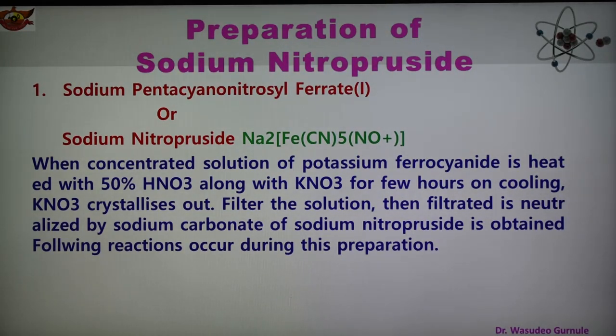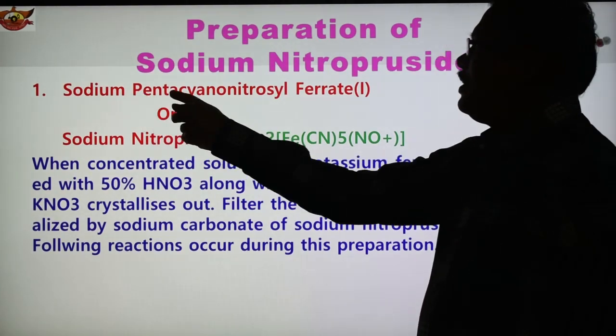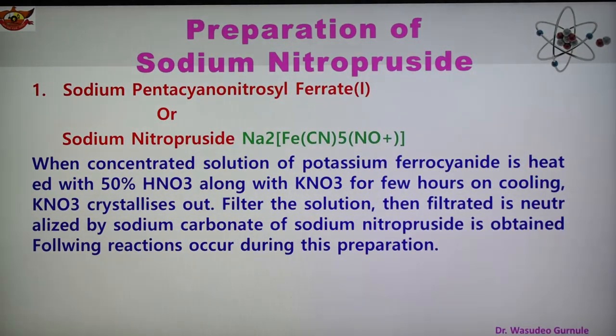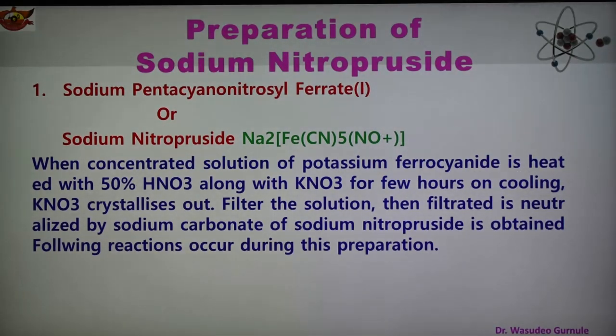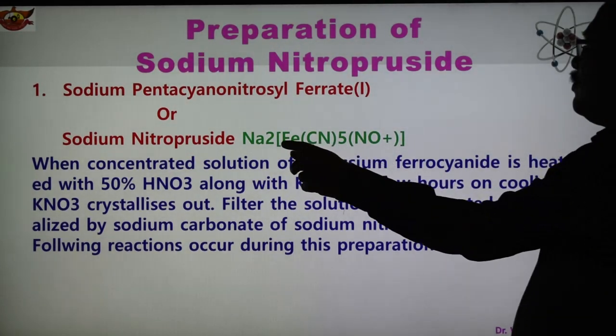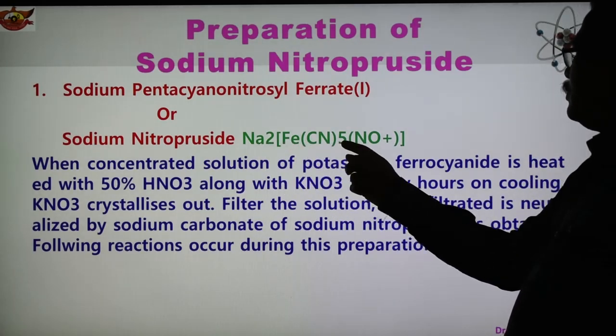The preparation of sodium nitroprusside is a simple method.